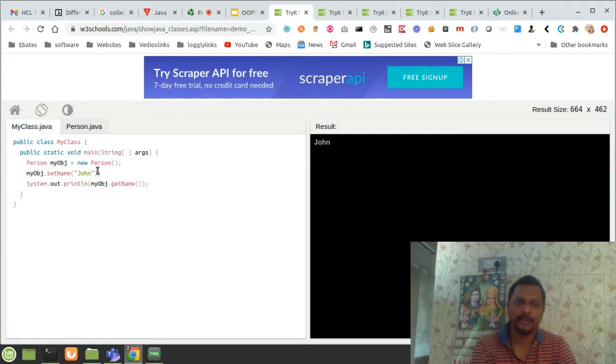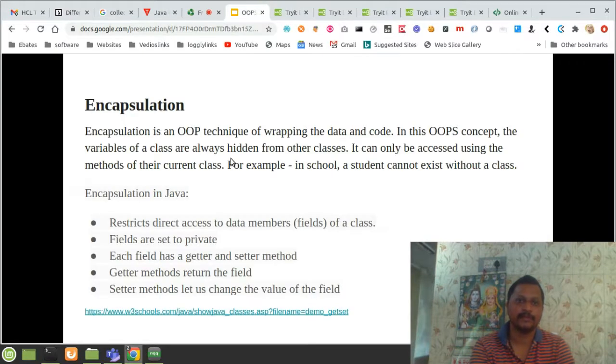We are just creating an object of the Person class, and I am setting the name with the help of a setter, and with the help of the getter I am getting that name. And this is the concept of encapsulation which we discussed. Encapsulation is wrapping the data or code, which is hidden from the other class, and we are able to utilize it.